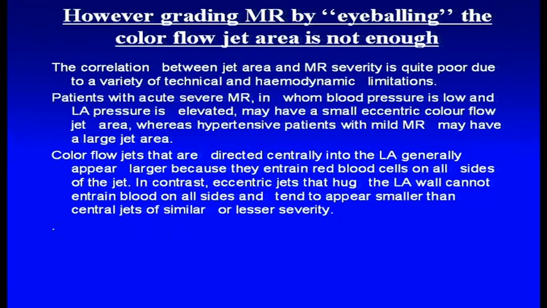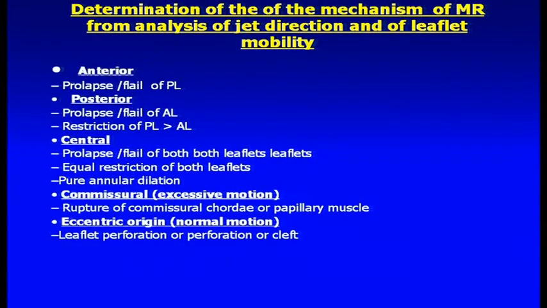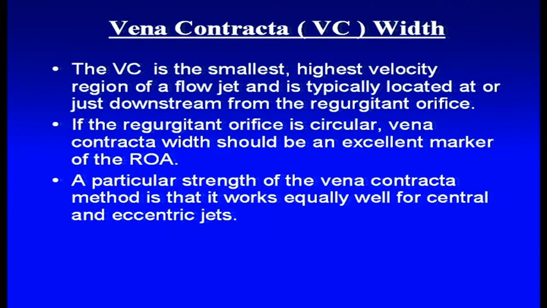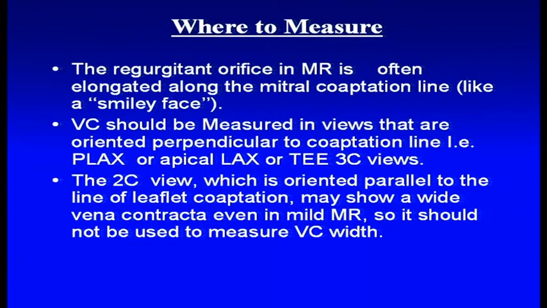Now, I'm going to run through the slides because several times eyeballing the jet area is not enough. You have to look at the mechanism of the MR. You have to look at the vena contracta. If there is one single parameter which is the most robust parameter for grading severity of mitral regurgitation, it is the vena contracta. Remember 0.3 to 0.6, anything lesser than 0.3 is mild, greater than 0.7 is severe mitral